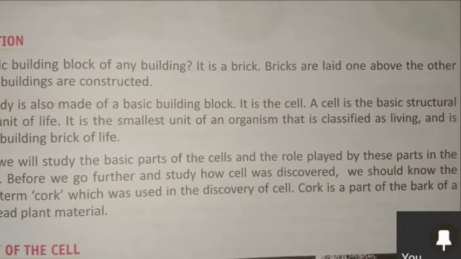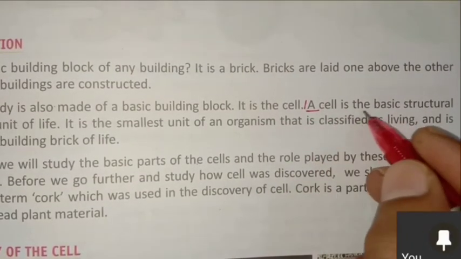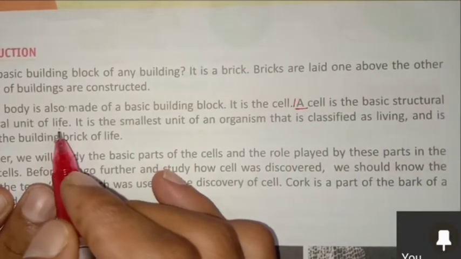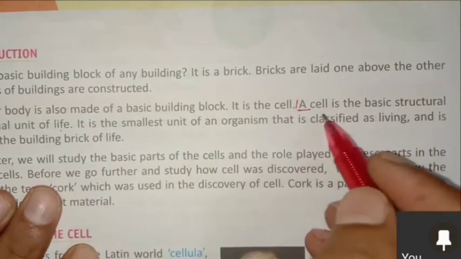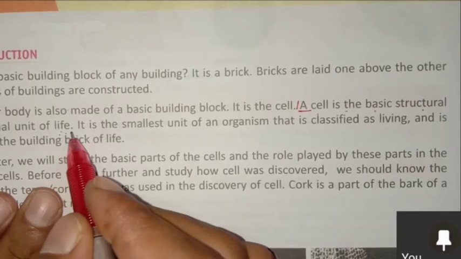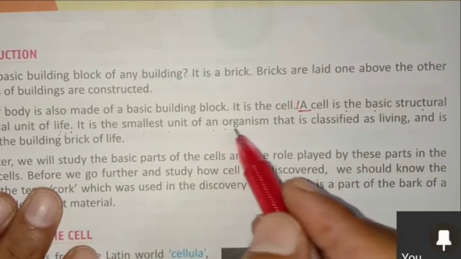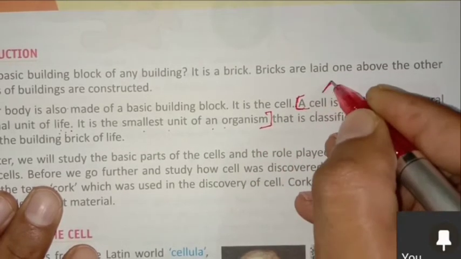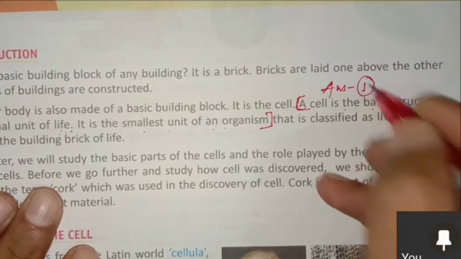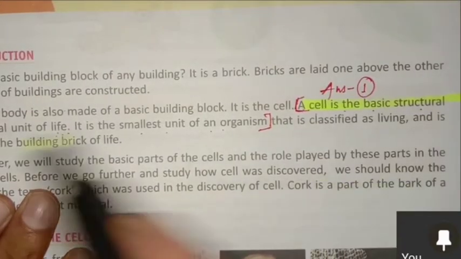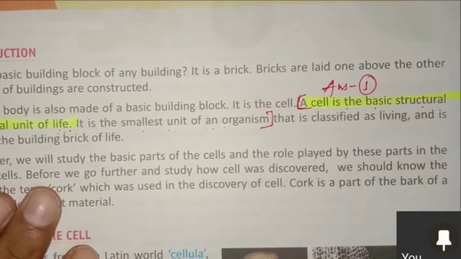Second para, introduction. A cell is the basic structural and functional unit of life. Did you get it? A cell is the basic structural and functional unit of life. It is the smallest unit of an organism. Answer first: a cell is the basic structural and functional unit of life.